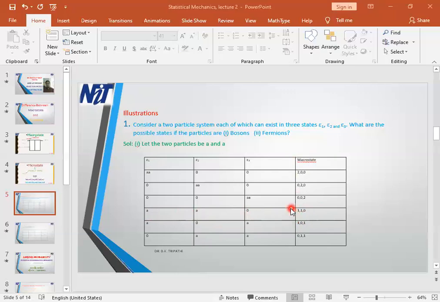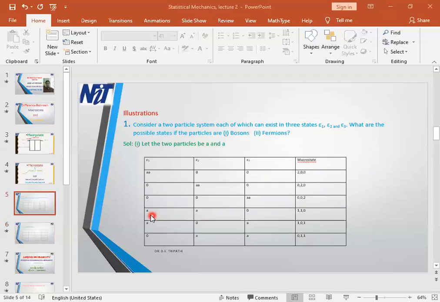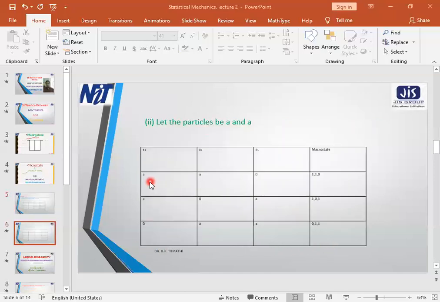Okay, like that for fermions. The fermions are also indistinguishable particles. So if you are taking one fermion as A, then the other will also be A. Now how to put them? Because they are following the Pauli's exclusion principle, we will have to put only one particle in one energy state. So you see, this distribution will be replicated. Particle A is filled in the first energy state, particle A is filled in the second energy state, and no particle will be left to put in the third energy state. So what will it be? 1, 1, 0.